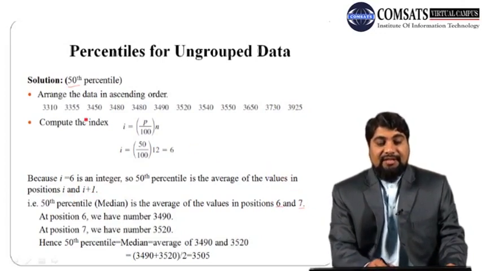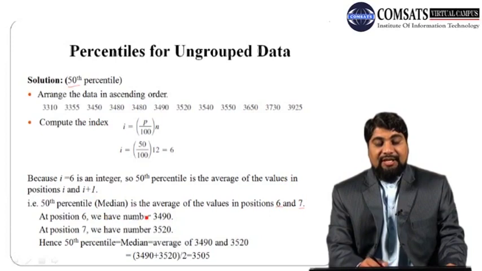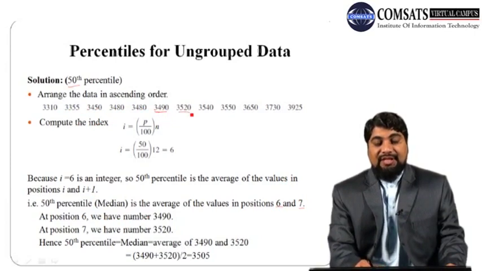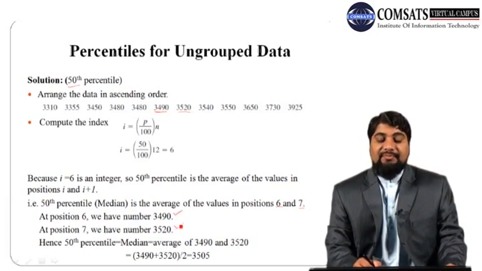From this data, at position 6, counting 1, 2, 3, 4, 5, 6, we have 3490, and at position 7 we have the second number, 3520. The 50th percentile, or median, is the average of these two numbers.